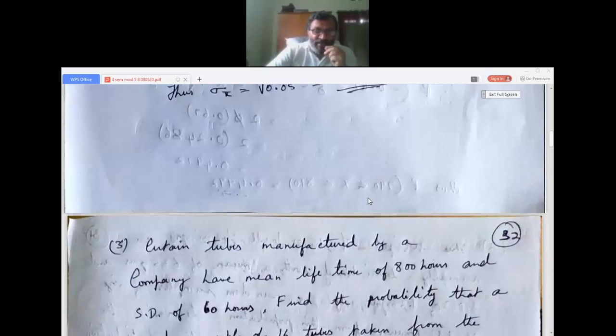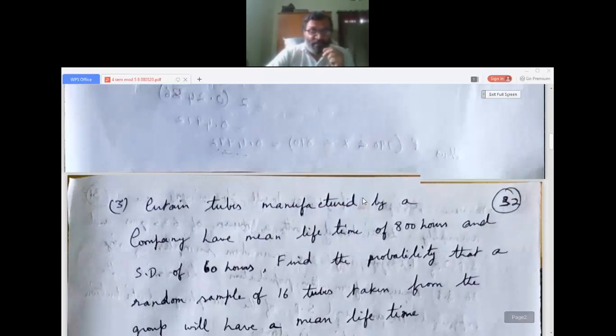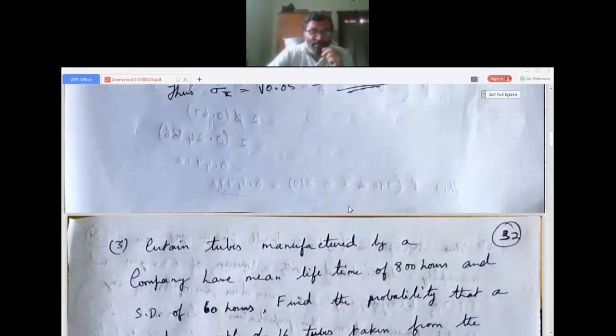It's a very important, old question paper problem. Not only that, it's a very important problem. Many concepts arise here. You have to read the problem statement very carefully.